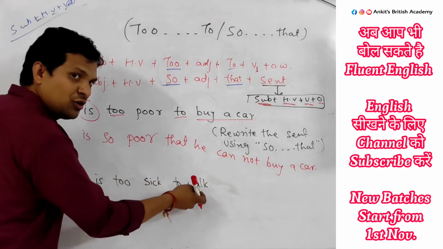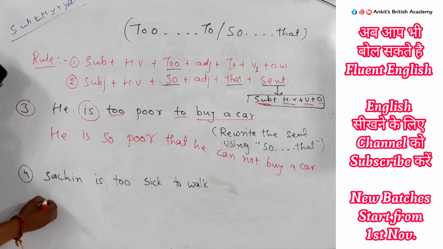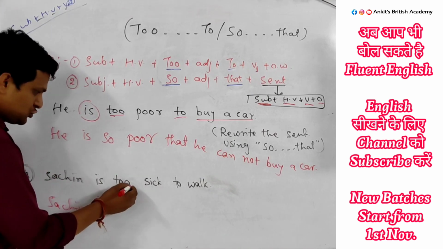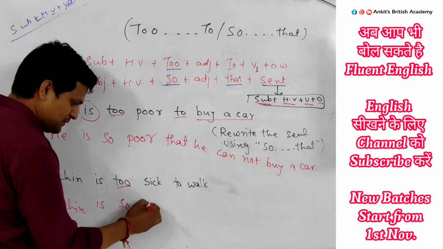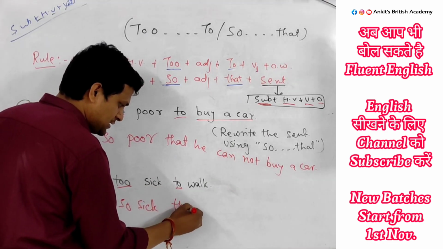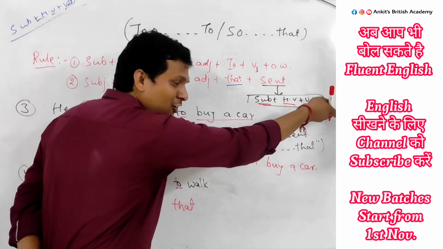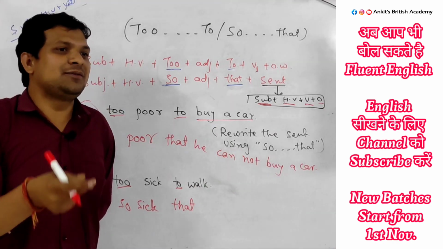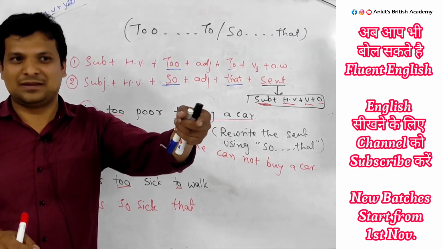The other question is what? Sachin is too sick to walk. Change into "so that". Then what do we have to do? Sachin is, use "so" in the place of "to". So sick. Use "that" in the place of "to". That. After that what do we have to do? Subject plus helping verb plus object. Then where is the subject? The subject is here. If you speak "Sachin" again, then Sachin is he. Means what?